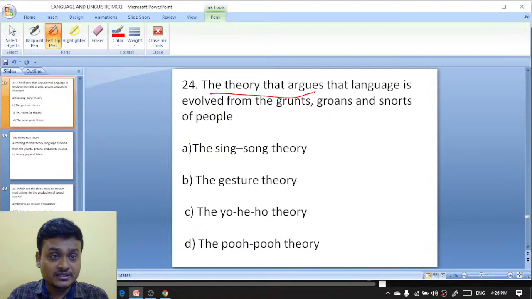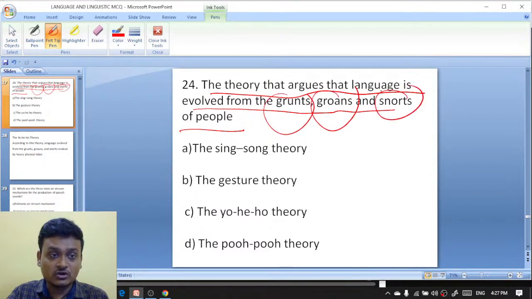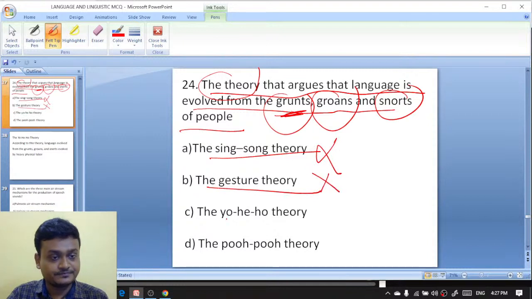The theory that argues that language evolved from the grunts, groans, and snorts of people. Which theory has said that? The sing-song theory, the gesture theory, the Yo-He-Ho theory, or the Ho-Ho theory?